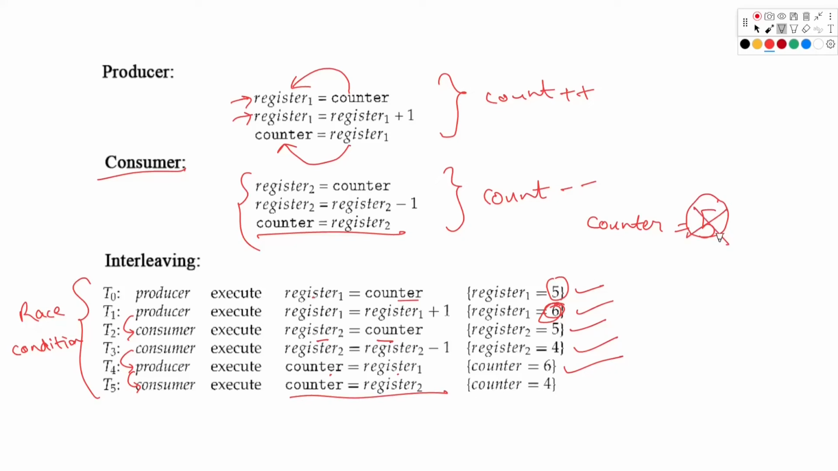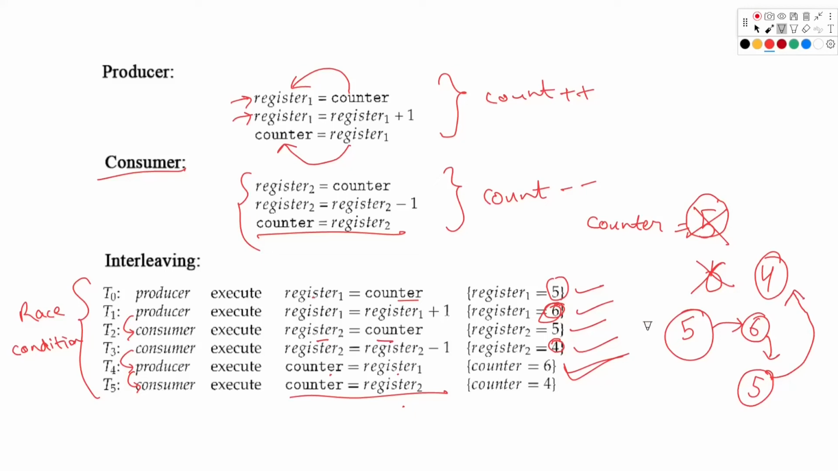So here I should change this to 6 because it was changed to 6 here, and register 2 value was 4. So now the counter will become 4, but that is wrong because we have produced an item and consumed an item. Initially the counter value was 5, that means there were 5 items in the buffer. The producer produced one item, so it should have been 6, and then the consumer should have consumed one, so it should have been 5 again, and rather it is 4. So this is the race condition. The value of the counter is not accurate since both of these pieces of code were executing those statements simultaneously.